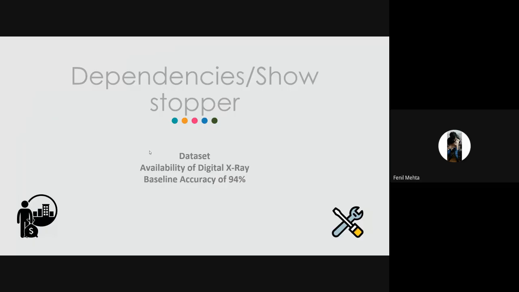These are the dependencies. The data set would be one dependency because we didn't get a very big data set of COVID-19 images. And then there is the availability of digital X-rays. Everyone would have to get their X-rays to determine if they are COVID-19 positive or not. And the baseline accuracy of our model is 94%.